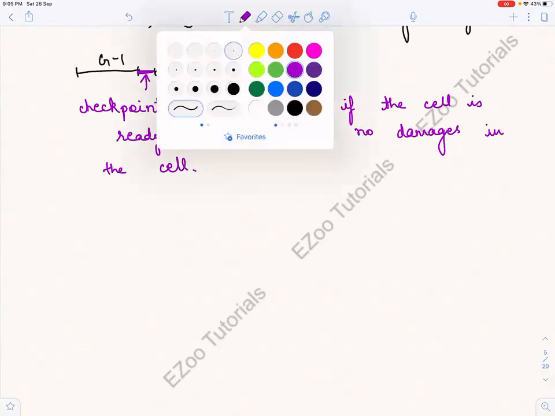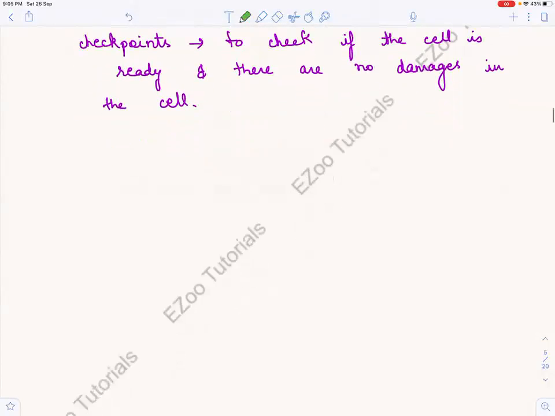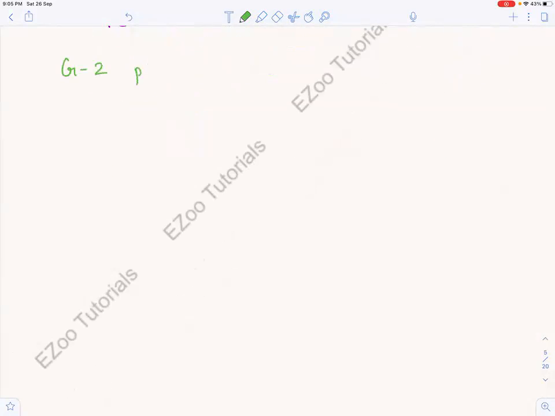Right? Now let us do the other phase. After S phase, there is this G2 phase. And what is this G?